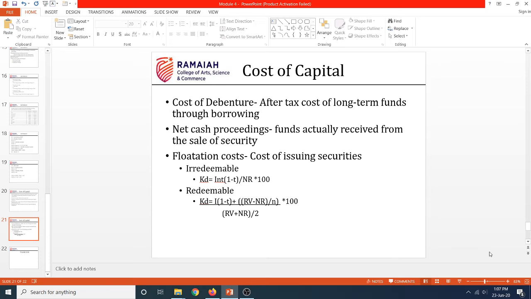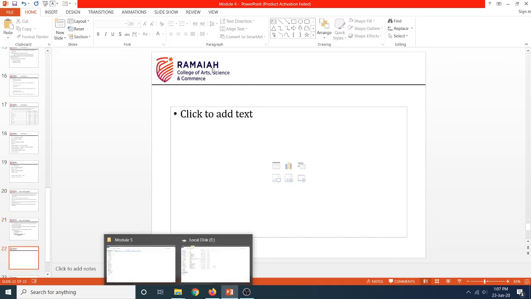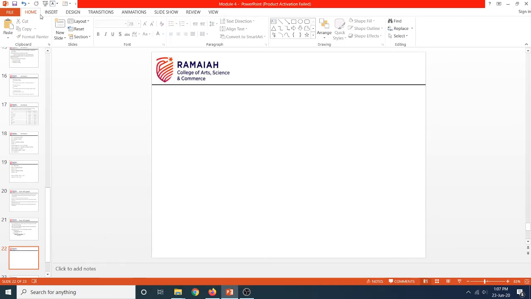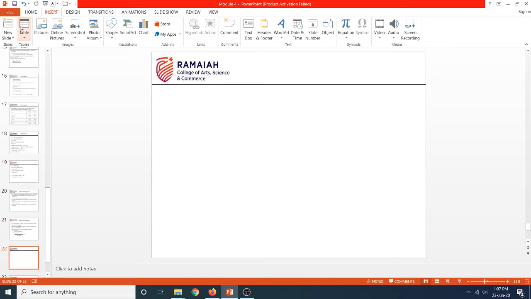Then you will pay your preference shareholders. Then you arrive at something called earnings available to equity shareholders. So if you closely observe here, let me just take a moment and write down the table that I just explained.